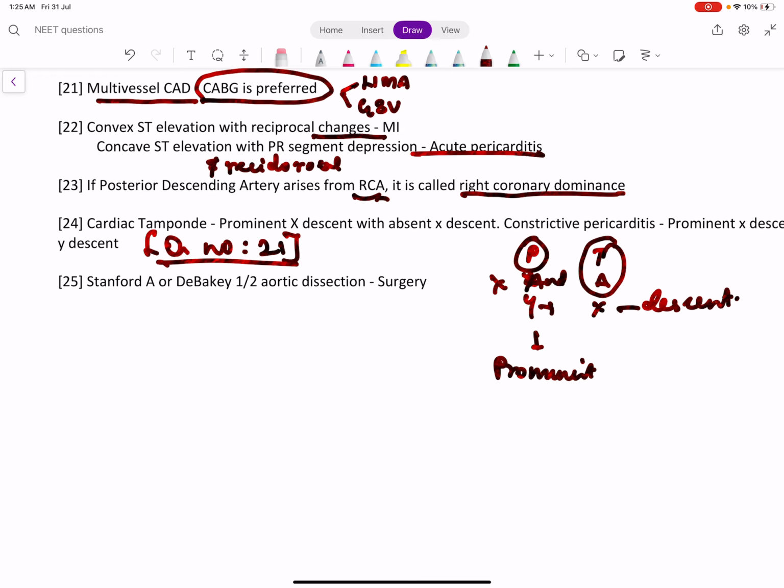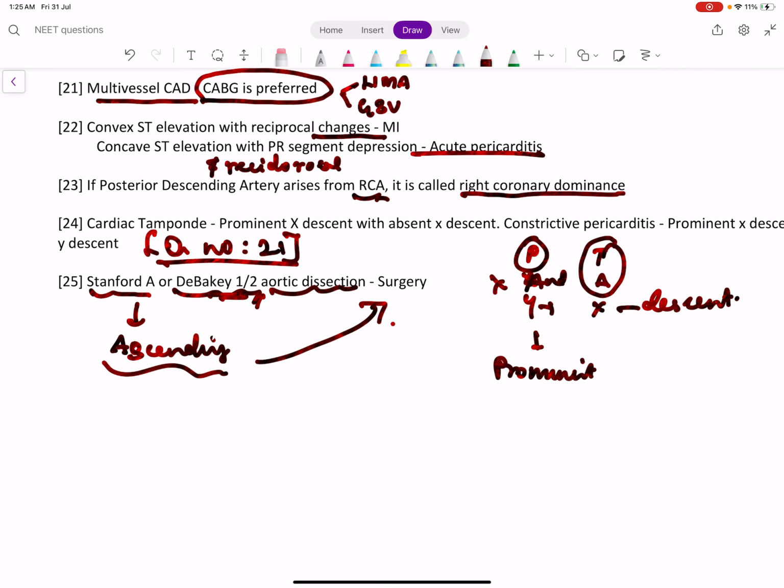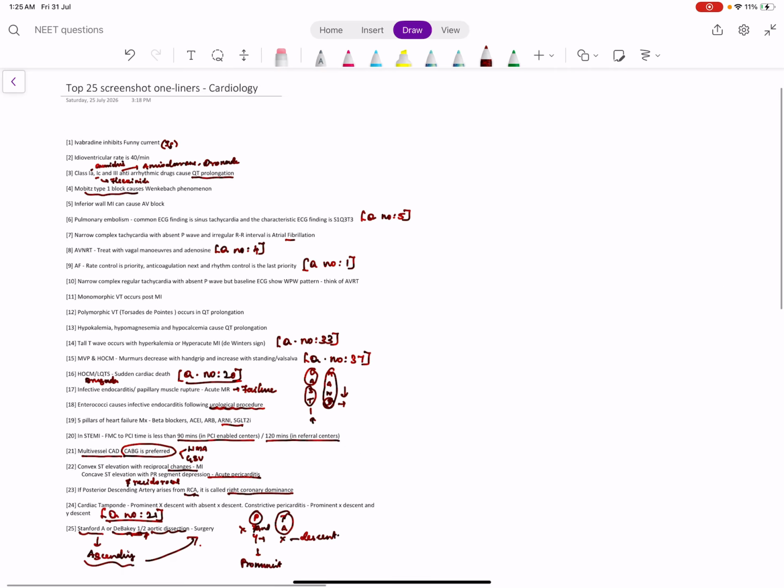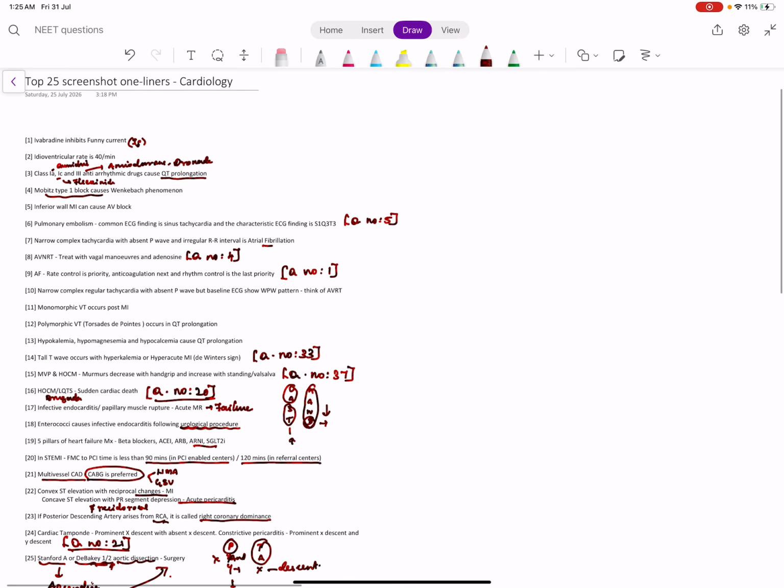Stanford A or DeBakey 1 and 2 aortic dissection is surgery because in Stanford A, the ascending aorta is involved. DeBakey 1 is both ascending and descending aorta. DeBakey 2 is only ascending aorta. So whatever it is, if ascending aorta is involved, the treatment is surgery. So these are some of our top 25 screenshot one-liners.